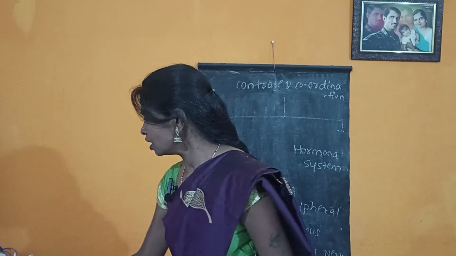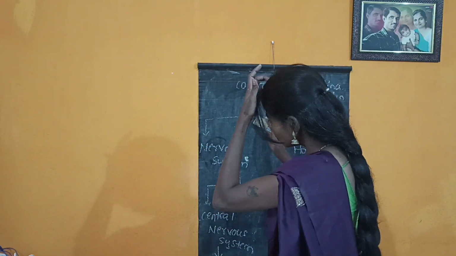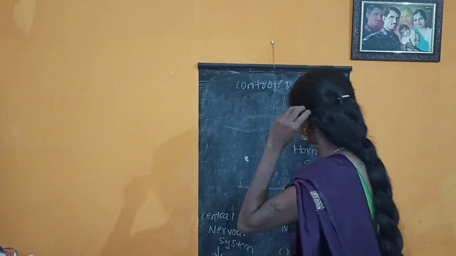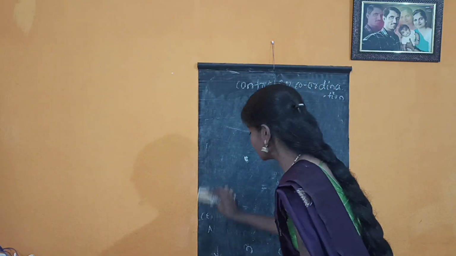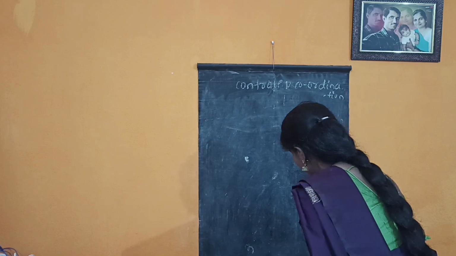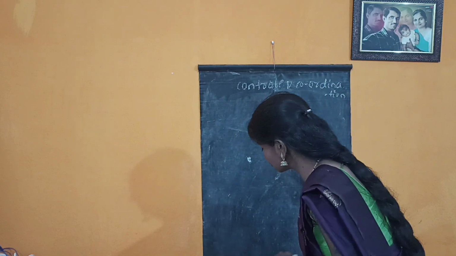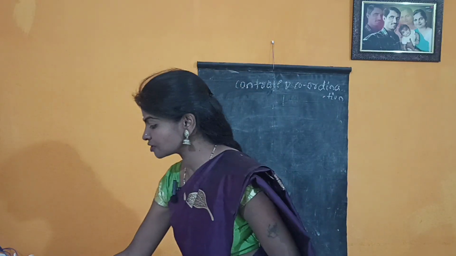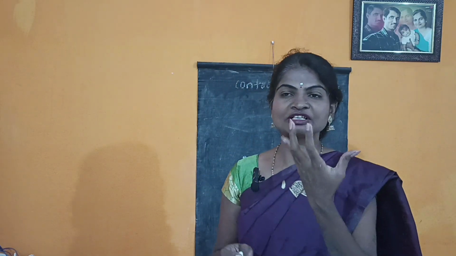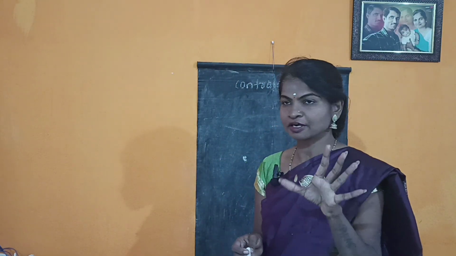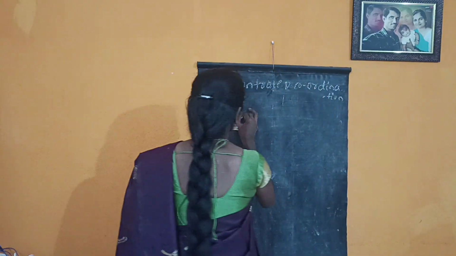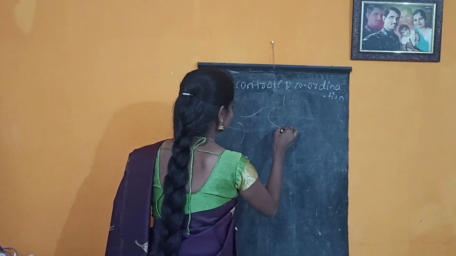How the response is given to the body, to the nerves or the stimuli: the basic structure of the nervous system is called a neuron. Neuron is one of the structural and functional units of nerves. The basic fundamental content of the nervous system is called a neuron. Today we will start the nervous system with this basic fundamental thing, the neuron. Roughly, I will draw the diagram.